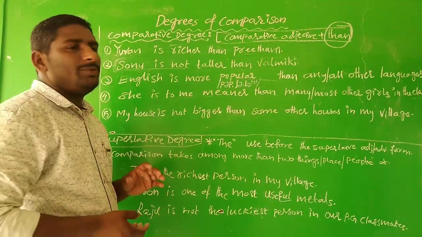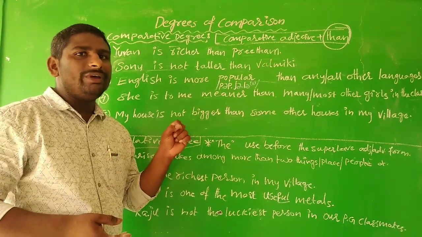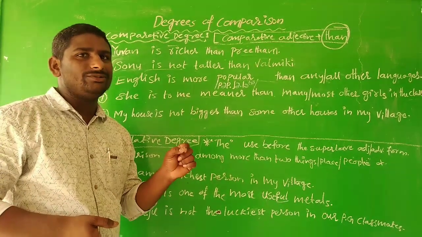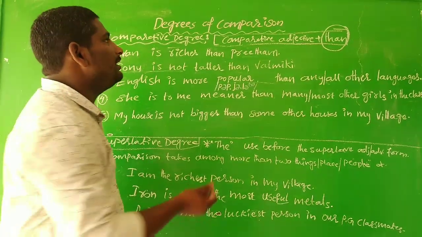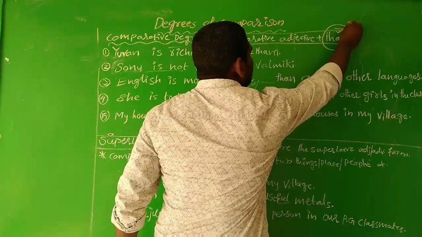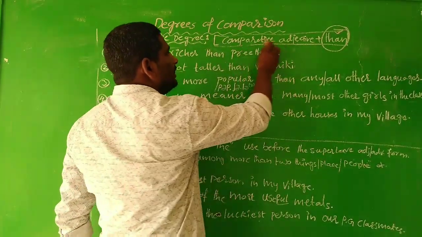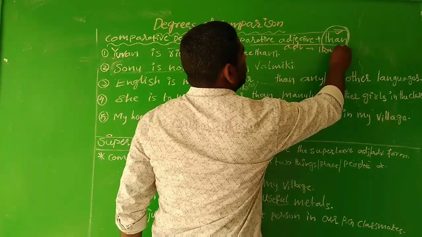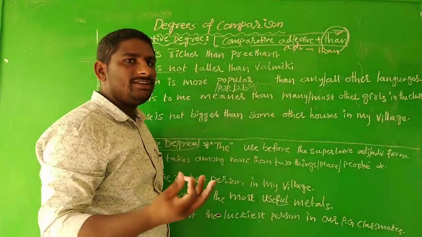And another important thing, what is the base structure of the comparative sentence? It is a comparative adjective plus than, or a comparative adverb plus than form.